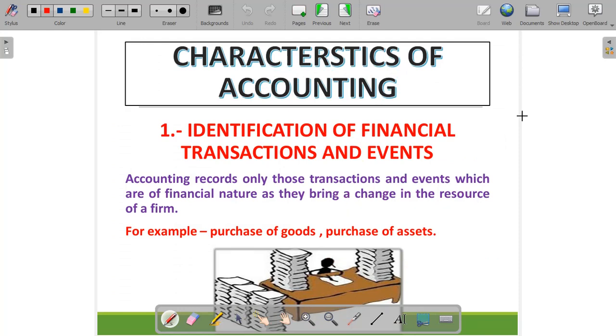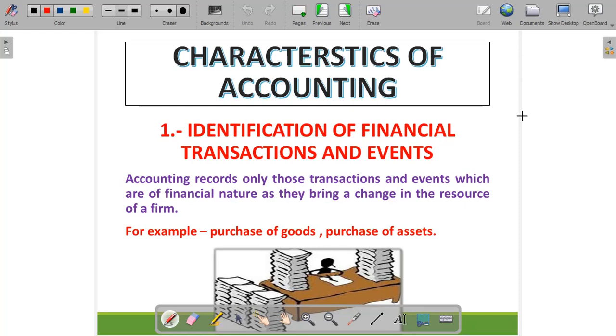Now, what are the characteristics of accounting? Basically, we covered that there are 7 steps in the accounting process, and those 7 steps are the characteristics of accounting. The very first characteristic of accounting is identification of financial transactions and events, right? A business is full of events. Events are incidents or economic activities, right?